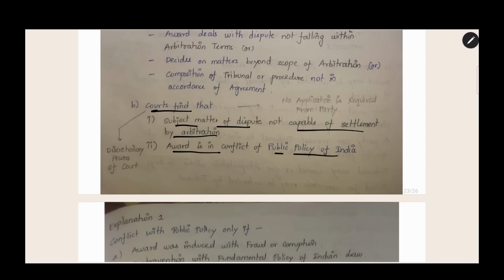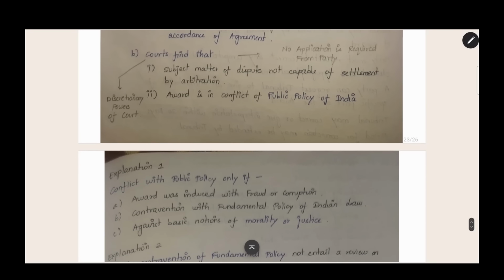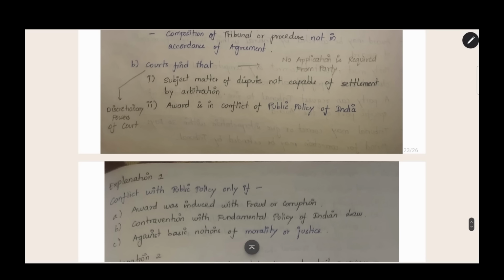Another ground is that the award is in conflict with the public policy of India. If the given arbitral award is opposed to public policy, then also the court will set aside the award under this section. There are two explanations for this section. Before that, we should understand that these are the discretionary powers of the court.